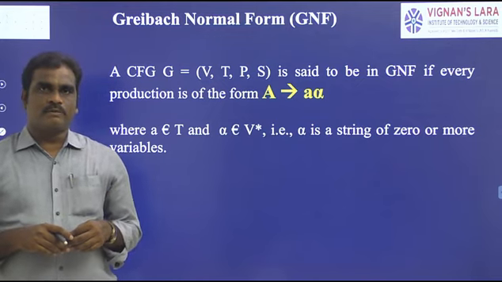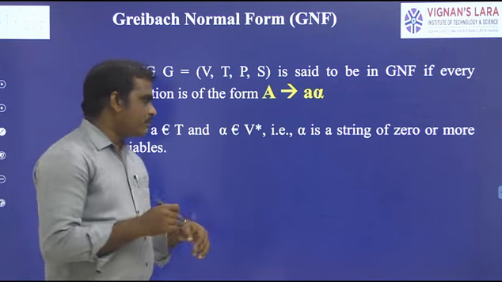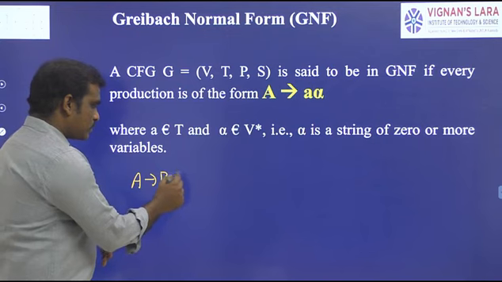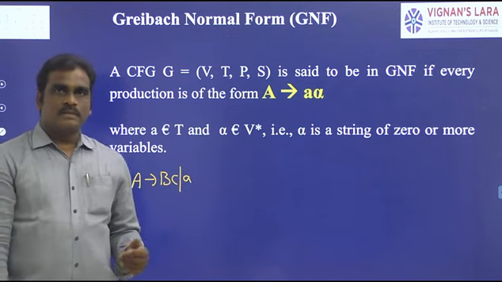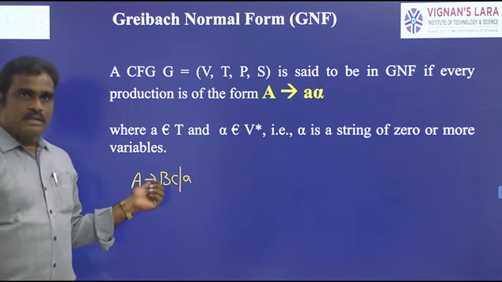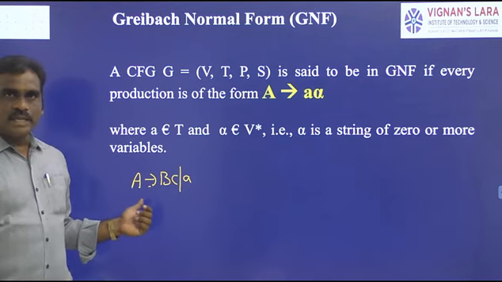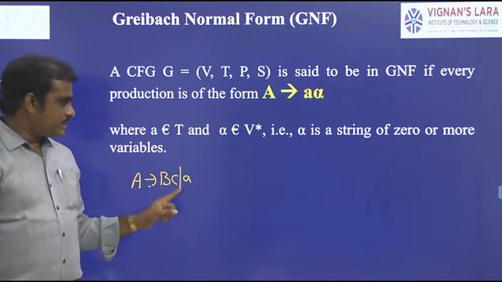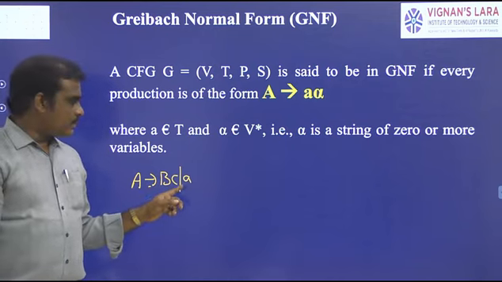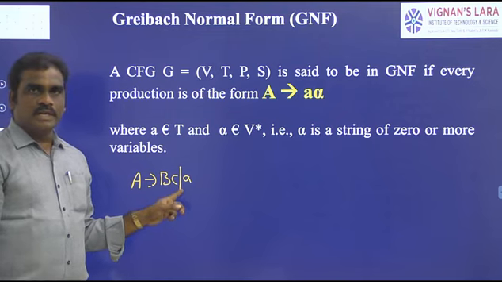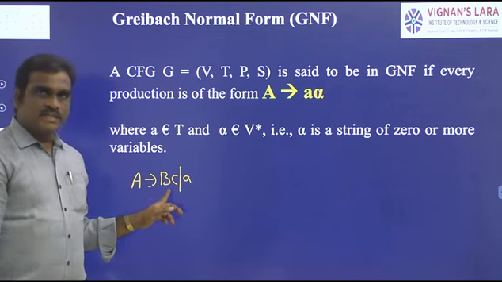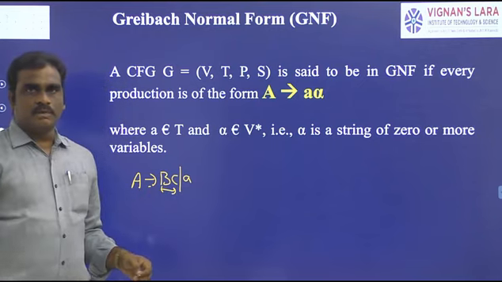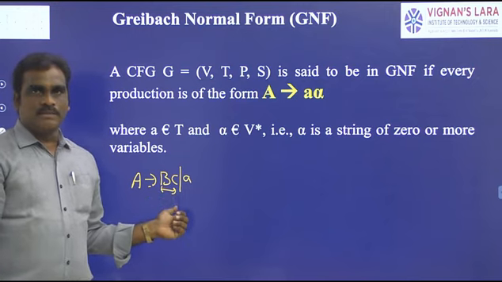Chomsky normal form means the production is of the form A → BC or A → a. That means in CNF, the production's left-hand side is a single non-terminal symbol and the right-hand side is a string of length either 1 or 2. If the string length is 1, it should be a terminal symbol. If the string length is 2, these two symbols are non-terminal symbols.